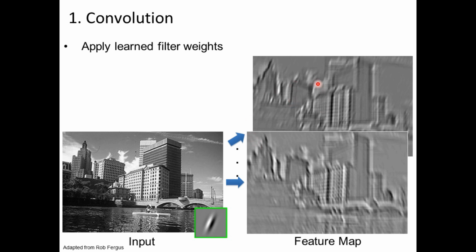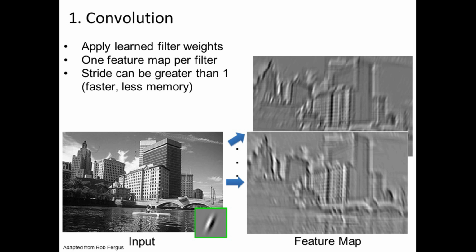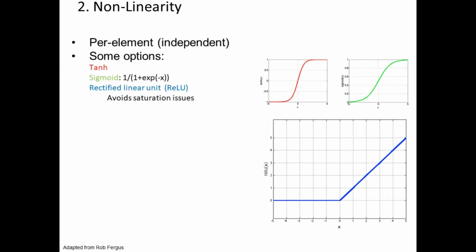This process of convolution by applying the filter weights is repeated again and again. So we obtain one feature map per filter. One stride can be greater than one, which is faster with lesser memory. This movement of the filter for the convolution, I can make by one or many steps, with a bigger size or a smaller size. It all depends upon how our processors perform and how we program it.